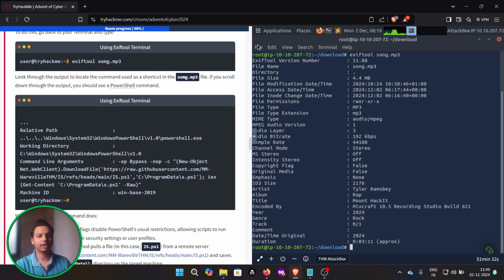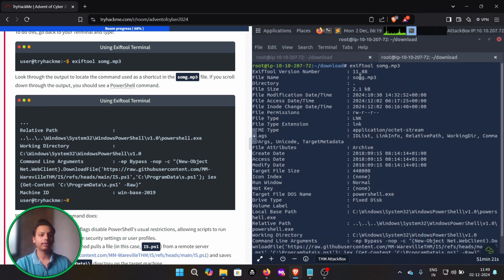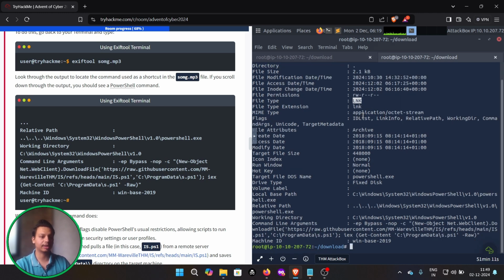Similarly, we can open a new tab and run exiftool on somg.mp3. Cool. Over here you can see the file size is a little bit low, 2.1 KB, and the file type is LNK, a Microsoft Windows shortcut file.